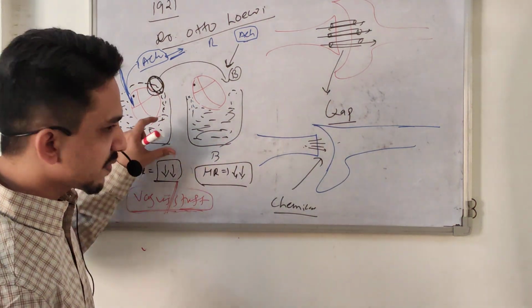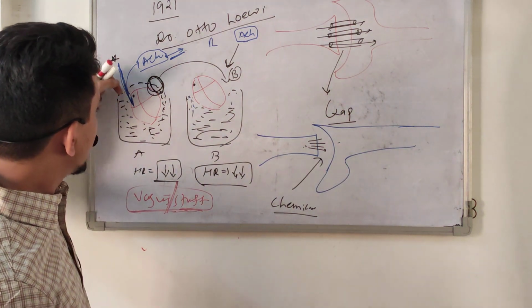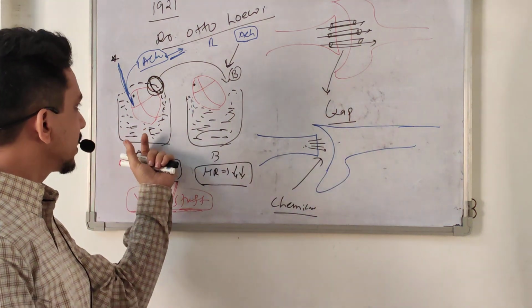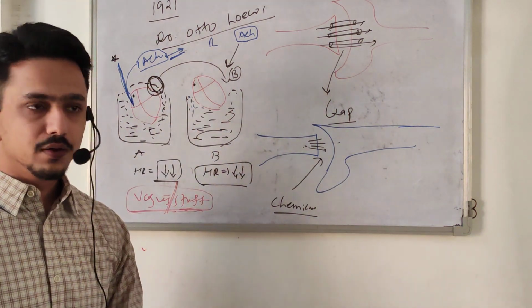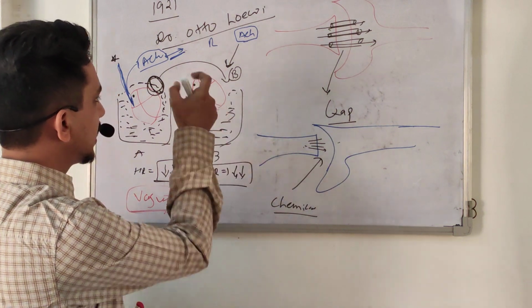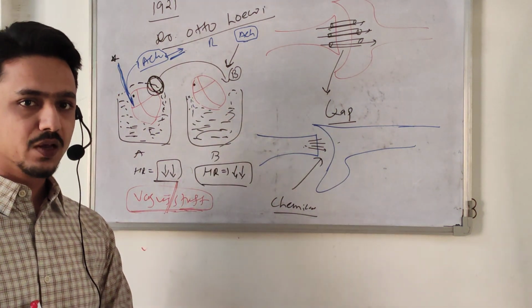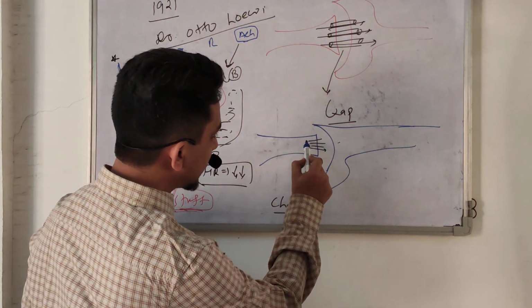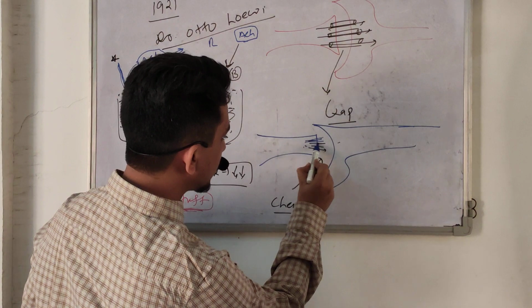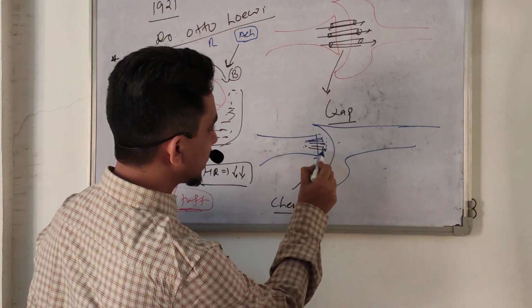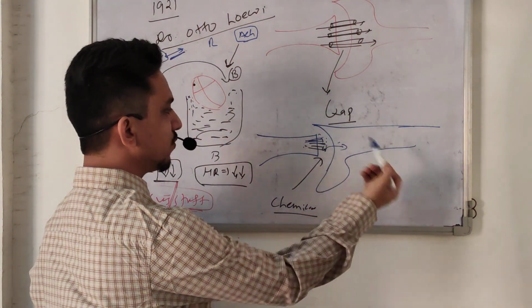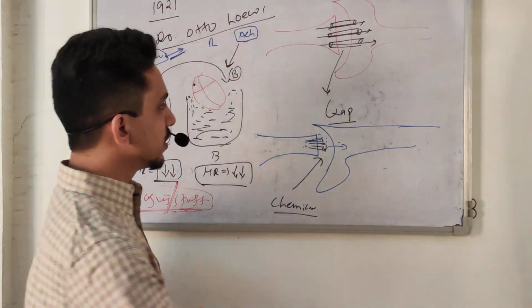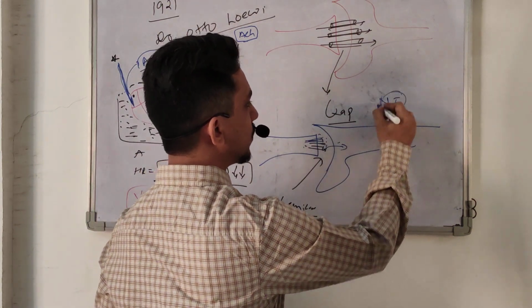So this experiment shows the vagus nerve produces some chemical which lowers the heart rate, and when we put this same chemical in a second heart, it also shows the same effect. So in this way they found out there is no direct connection. Instead, a presynaptic neuron secretes some chemicals, and the chemicals act on the postsynaptic neuron or effector organ and produce some effect. In this way neurotransmitters were discovered.